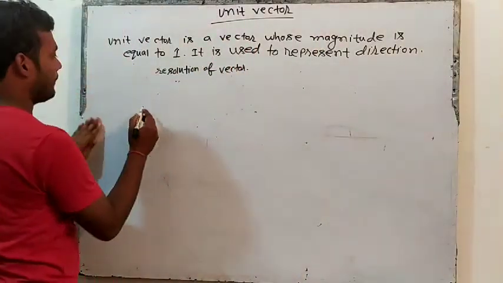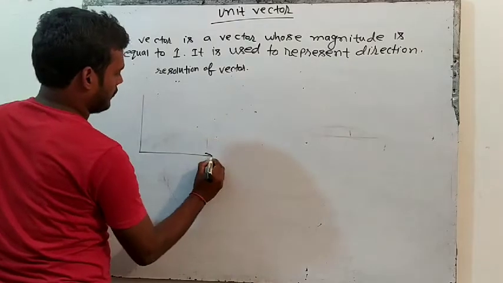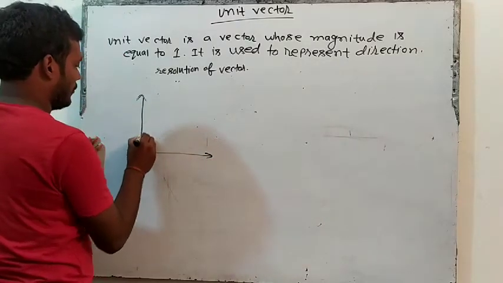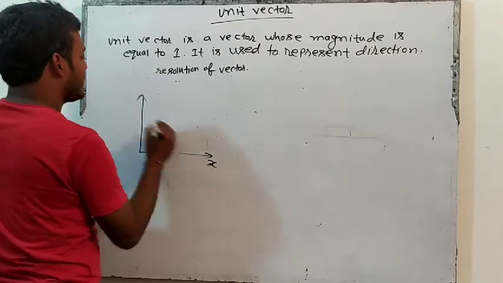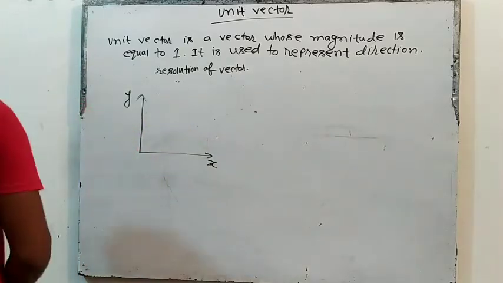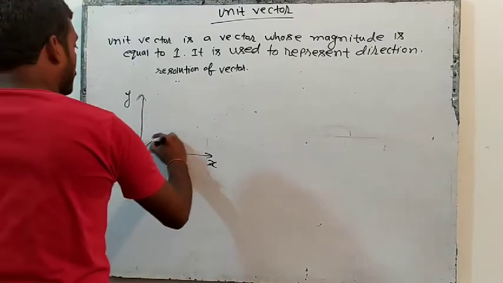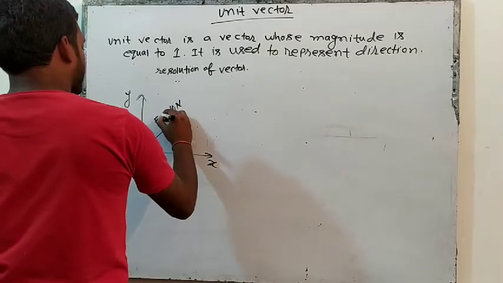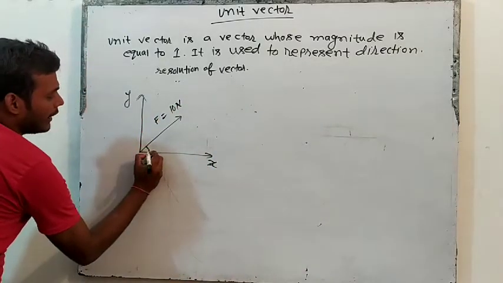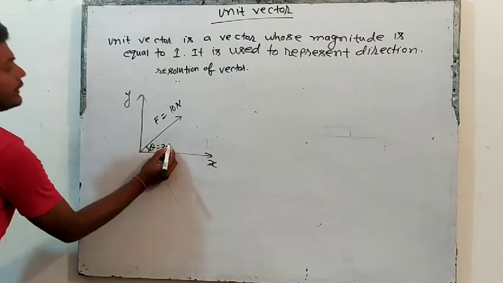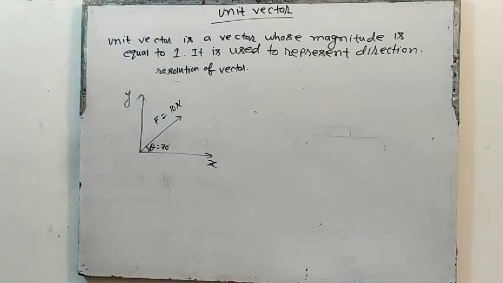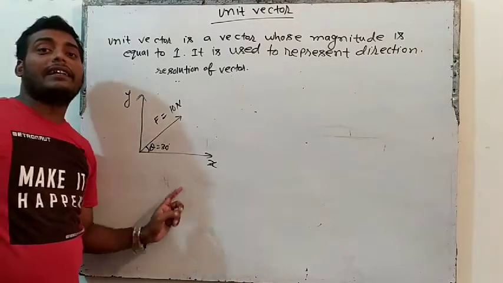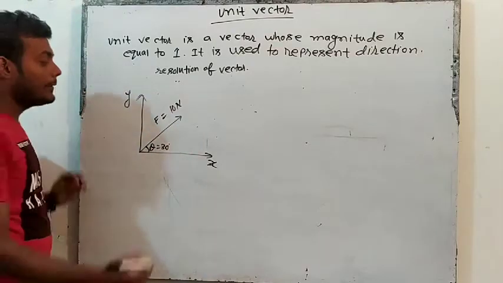Let's say this is x, this is y. Let's say a 10 Newton force is acting here. How much? Force is equal to 10 Newton. And this angle, let's say theta, is equal to 30 degrees. Can you say how much force will act in x and how much force will act in y?